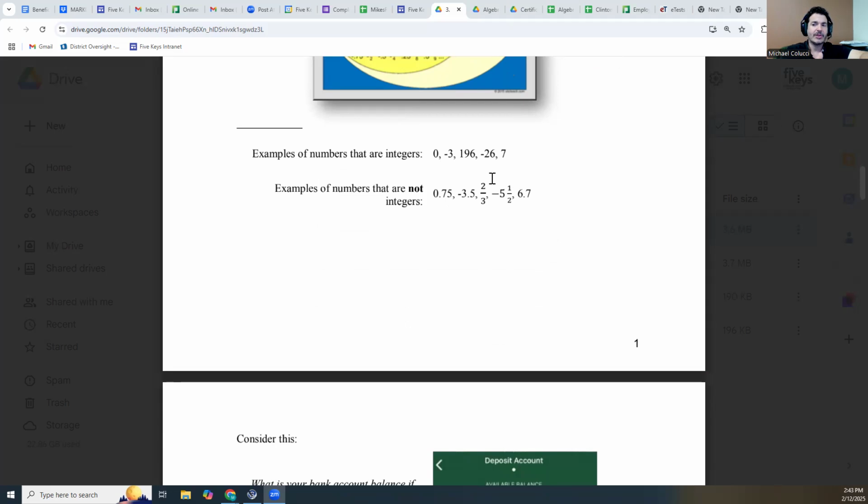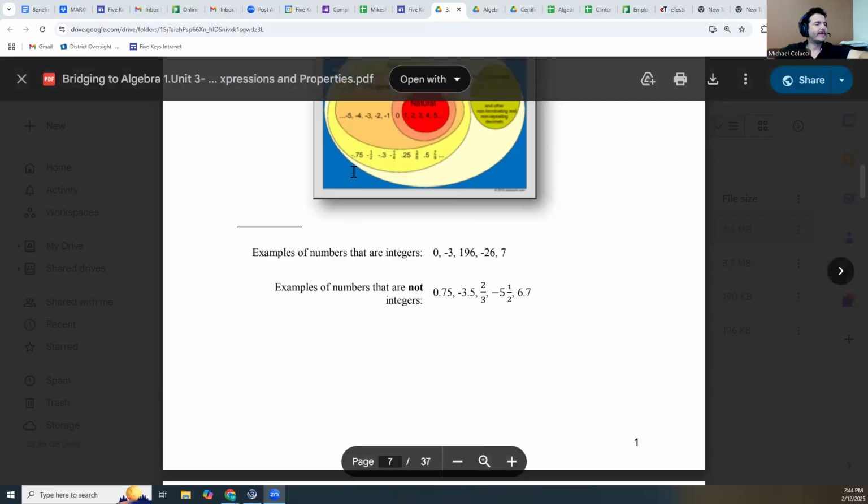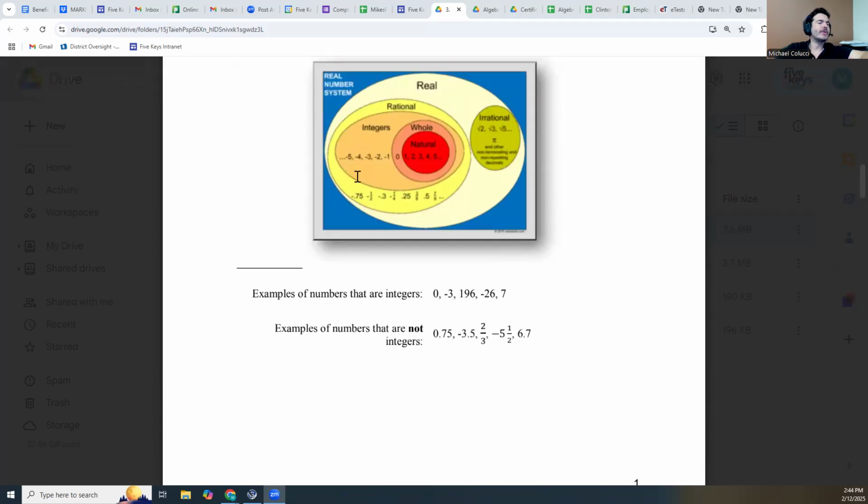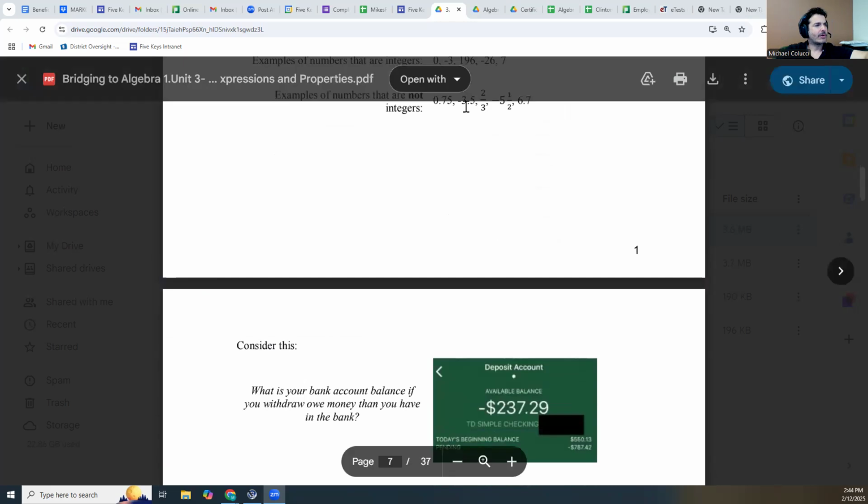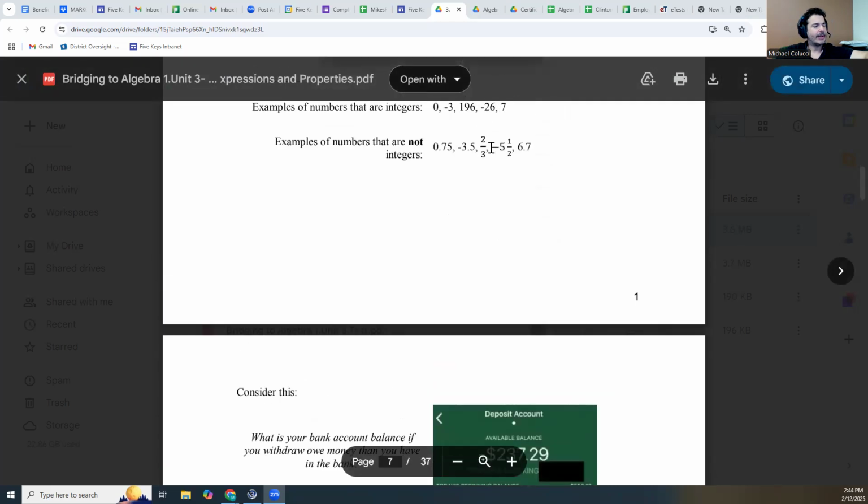The reason we don't call them whole numbers is that whole numbers are meant to be only positive and 0, I think. Yeah. So we need another name for when we start talking about negative numbers as well, and we call those integers. All the numbers from negative infinity to positive infinity that don't have a fractional or decimal component are called integers. That's so awesome. These are not, because they have decimals and fractions.